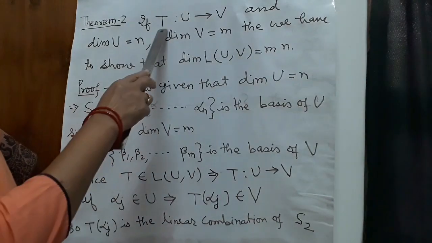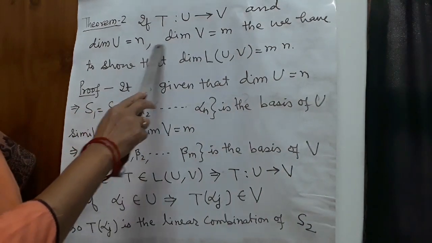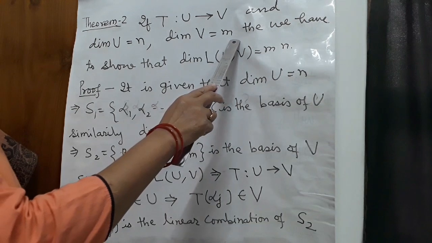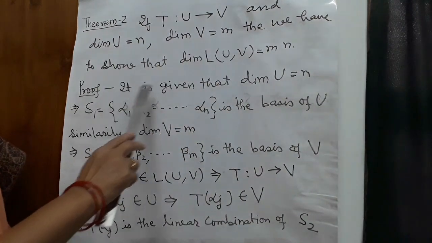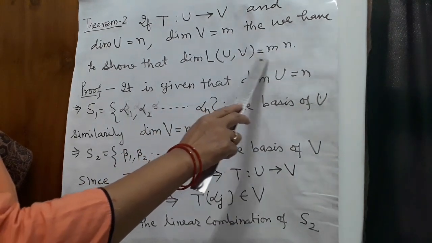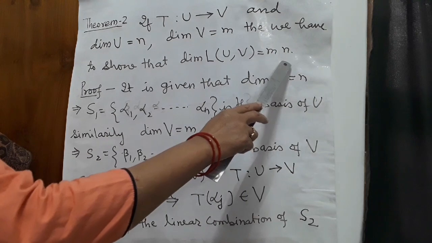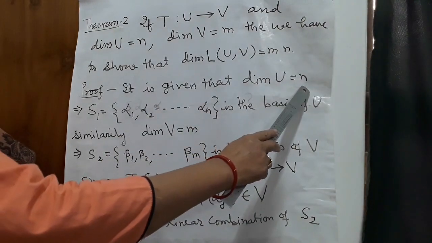Theorem 2. If T: U to V, and dimension U is equal to n, dimension V is equal to m, then we have to show that dimension L(U,V) is equal to m into n. Proof. It is given that dimension U is equal to n.